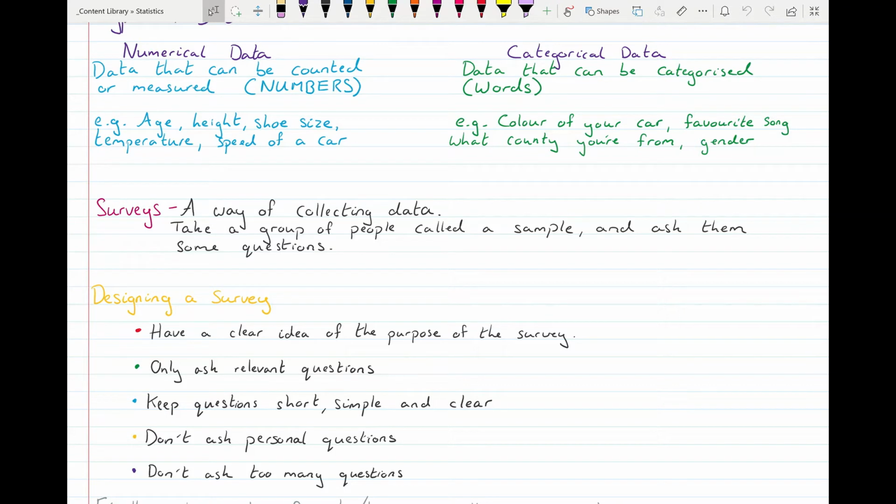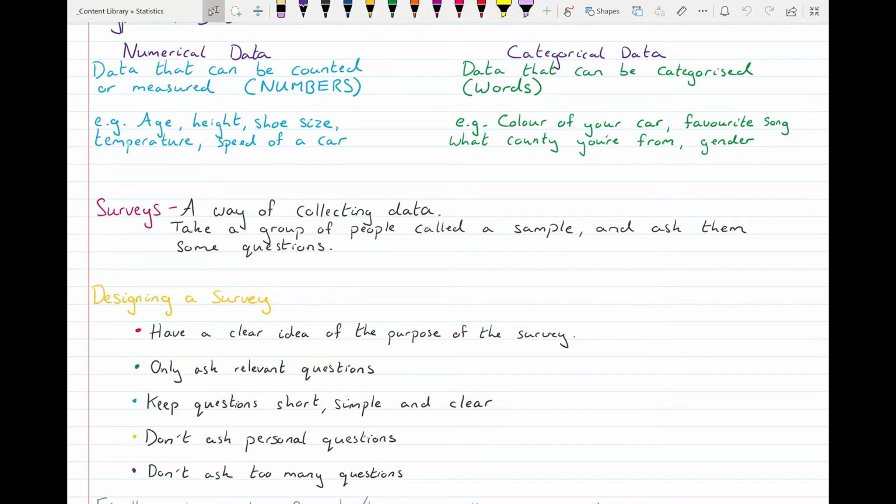So have a clear idea of what the purpose of the survey is. What is it you're trying to find out? Only ask relevant questions. So if your survey is about people's diets, and let's say you're asking, what do you normally have for breakfast? What do you normally have for lunch or dinner? How many meals do you have a day? There's no point in asking them, what football team do you support? Because that has no effect on their diet and what meals they're having.